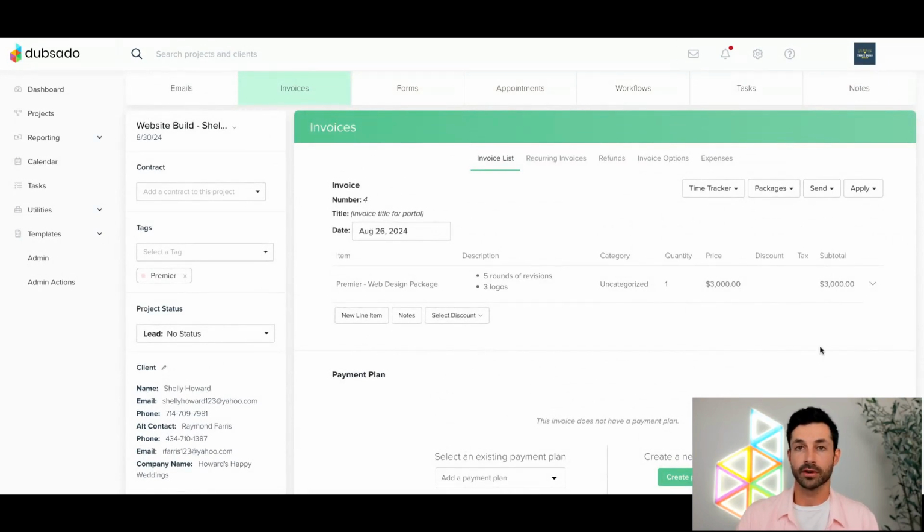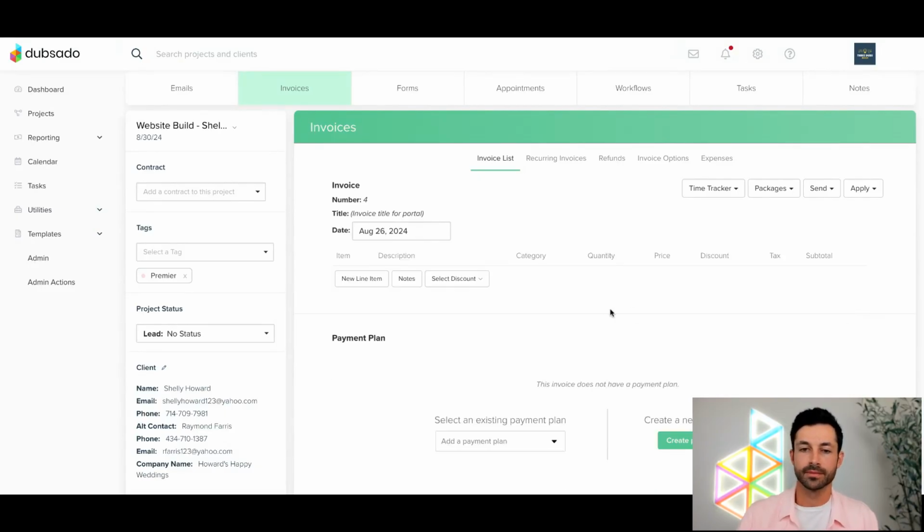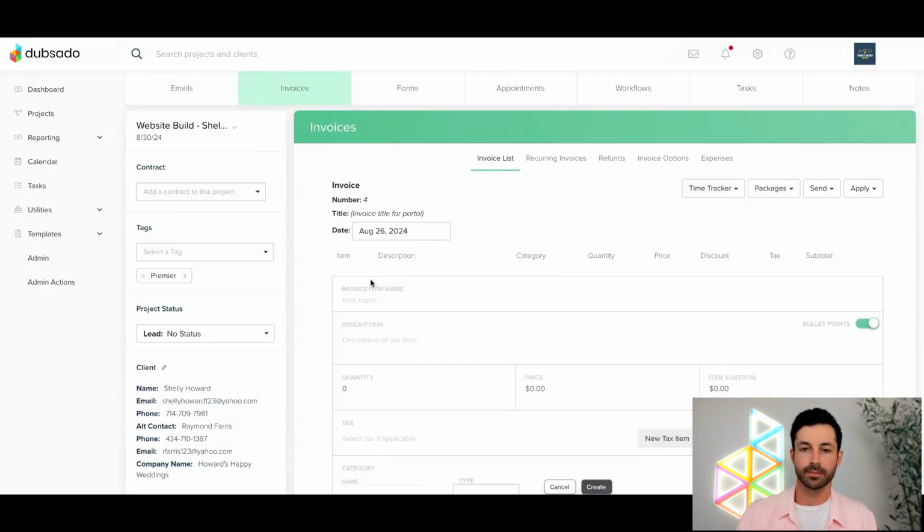And like I said, really good if you're a business that has some standard offerings, but maybe you don't have that. Maybe you want to make some custom line items. Let's show how to do that. And it's going to be very similar to how we set that package up. So let's remove this for a second. So let's say, all right, brand new invoice. I need to make a custom line item for my client, Shelly. So I'm going to click New Line Item.